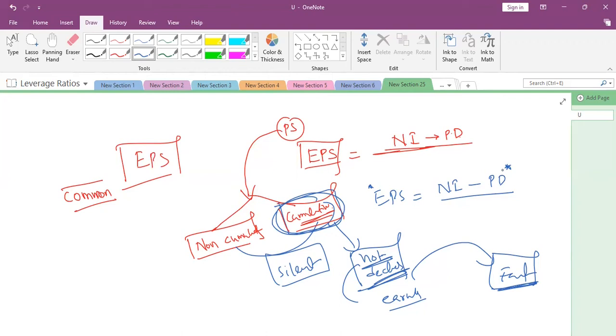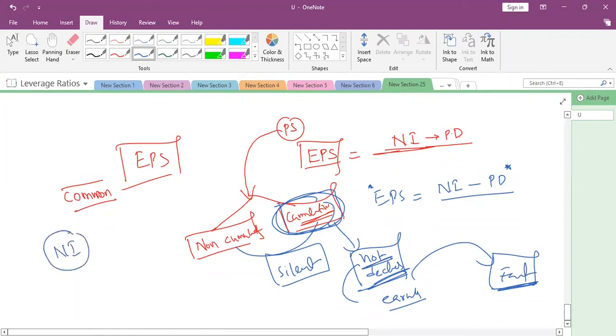If the company has not declared the dividend, yes, the net profit is added to the retained earnings, right? Obviously. So in the next year, if they want to calculate the dividend, do they have to calculate only on the net profit, or can they also take some part of the retained earnings? No. While calculating EPS, we will take current year net income only. That's why it is earning per share. Earning of the current year only we are calculating. That's why we are deducting preference dividend even though you are not paying, if it is cumulative.